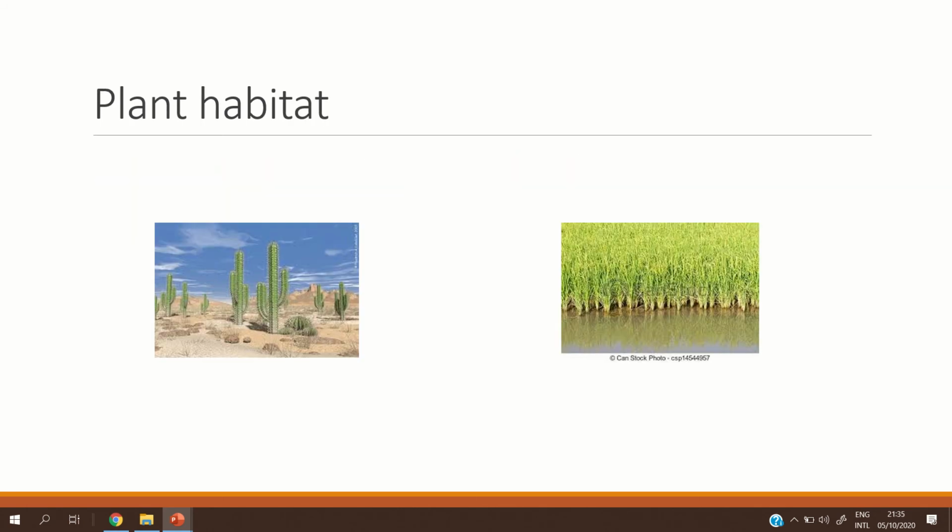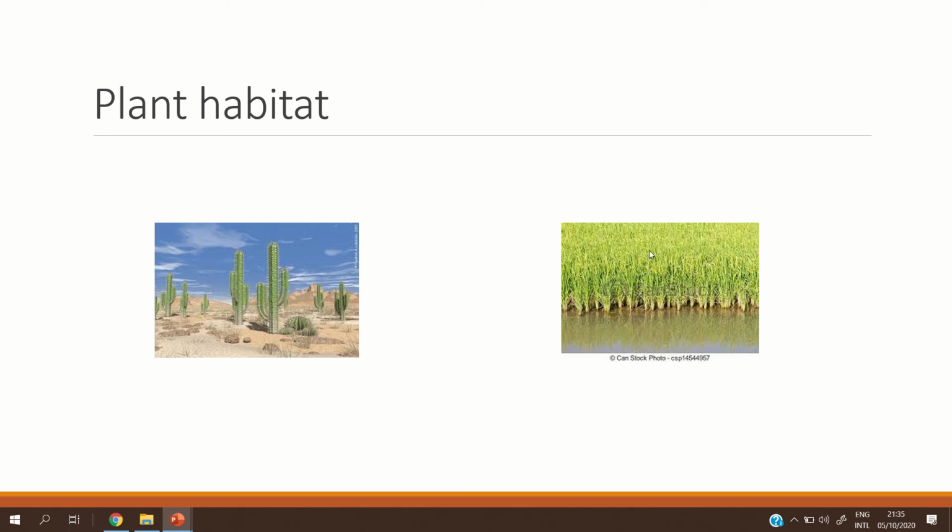Okay, look, this is a plant habitat. Look at this picture. This is the cactus plant. The habitat for this plant is the desert. This plant does not need a lot of water, but it needs dry weather like the desert.